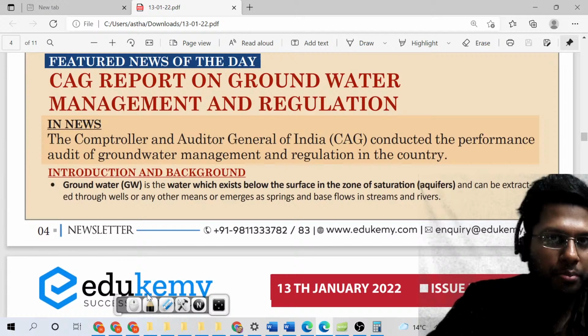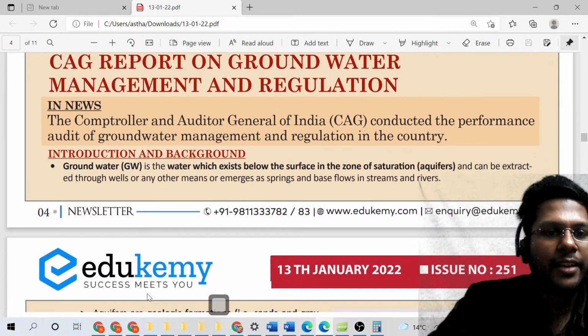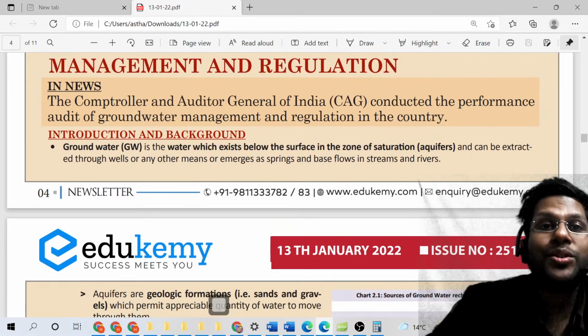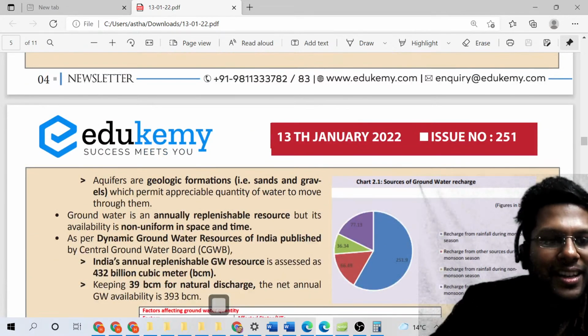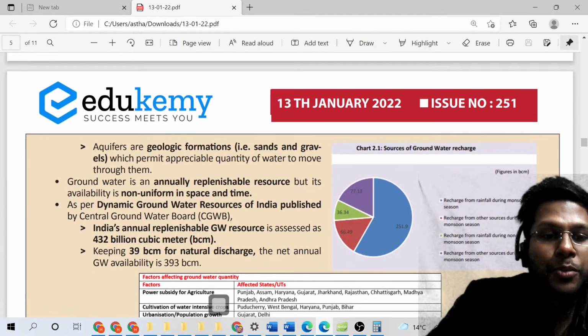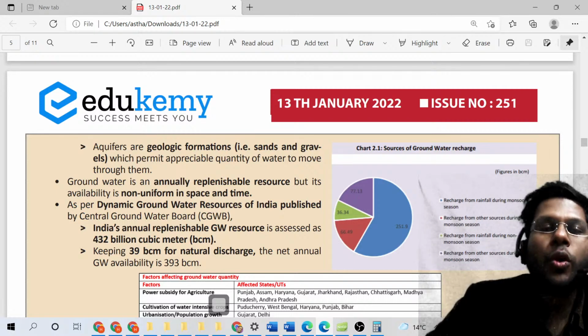So before moving ahead, let us quickly look at the various segments that have been discussed in this particular feature news. Introduction and background to groundwater. Some basic concepts have been spoken about, for example, dynamic groundwater resources, for example, the concept of natural discharge. There's a beautiful image talking about how the water is replenished and at what times in the country.